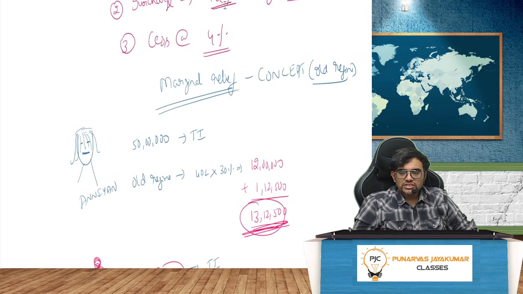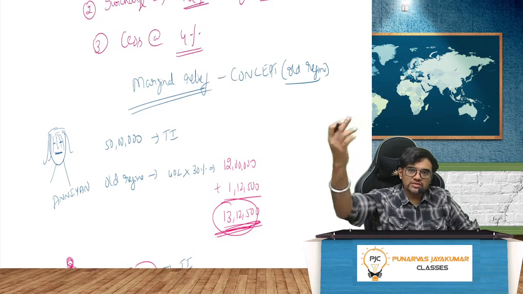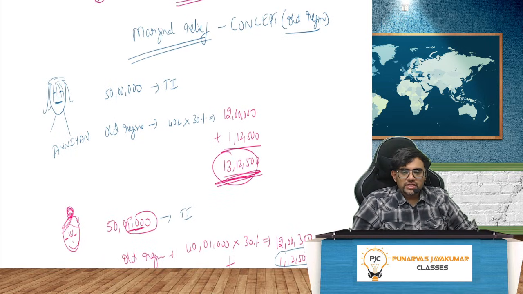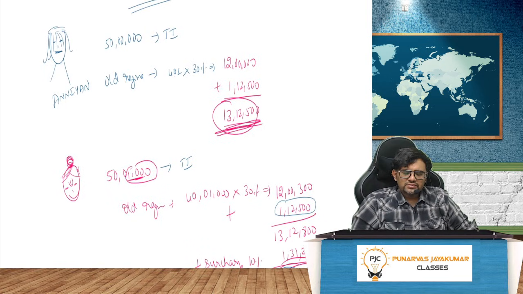Then quickly, the concept of marginal relief, predominantly in the old regime. It will come in the new regime also, but let me take an old regime example. If my total income is 50 lakh, under the old regime, how much will I have to pay? 40 lakh into 30% plus, as I already told you, the shortcut 1 lakh 12,500. Overall it is 13 lakh 12,500. So Mr. Ranyan pays a tax of 13 lakh 12,500 under the old regime.